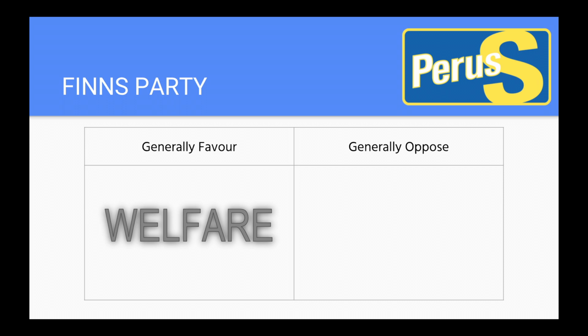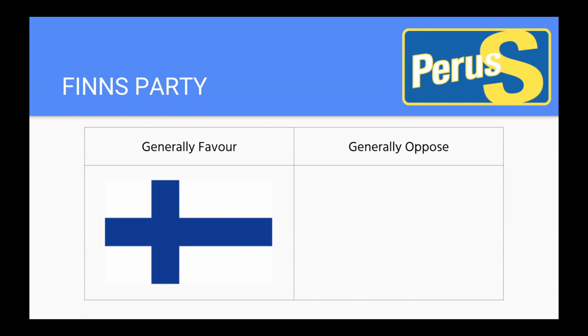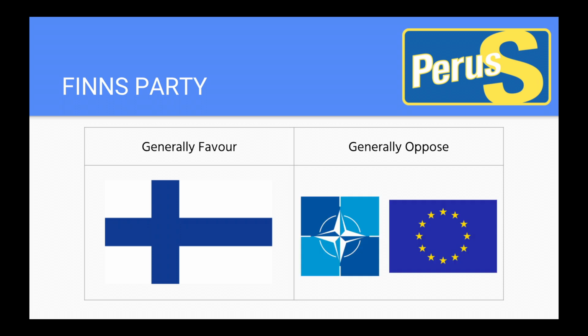They generally oppose LGBT equality and same-sex marriage. They also oppose excessive immigration and multiculturalism, stressing Finnish nationalism. They want Finland to exit the EU and do not want Finland to enter NATO. This party gained big in the 2011 elections, going from just 5 seats to 39 seats, making them one of the major parties in Finland.